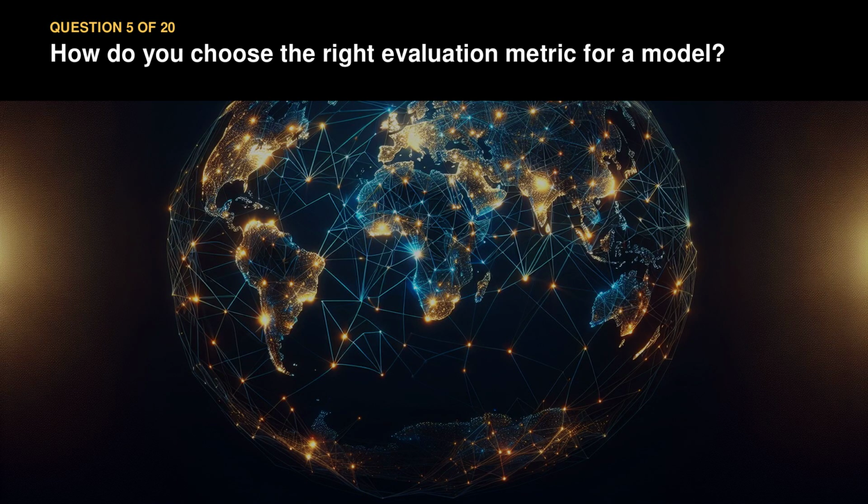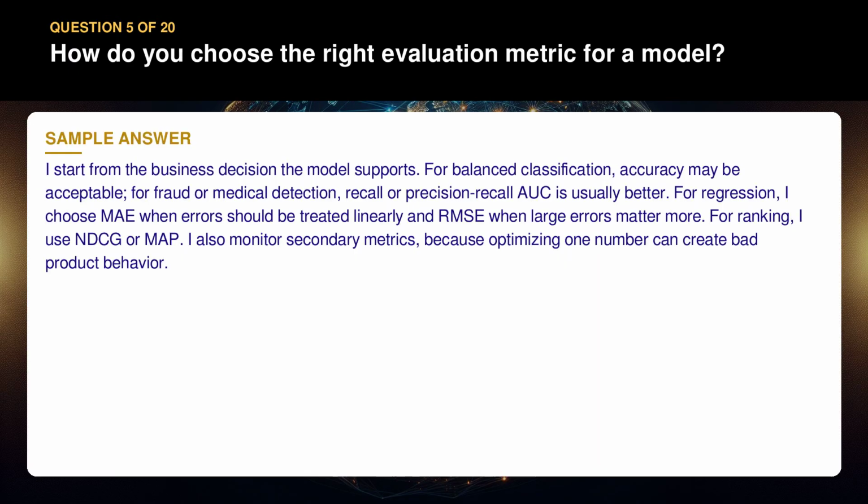Question 5. How do you choose the right evaluation metric for a model? I start from the business decision the model supports. For balanced classification, accuracy may be acceptable. For fraud or medical detection, recall or precision recall AUC is usually better. For regression, I choose MAE when errors should be treated linearly, and RMSE when large errors matter more. For ranking, I use NDCG or MAP. I also monitor secondary metrics, because optimizing one number can create bad product behavior.